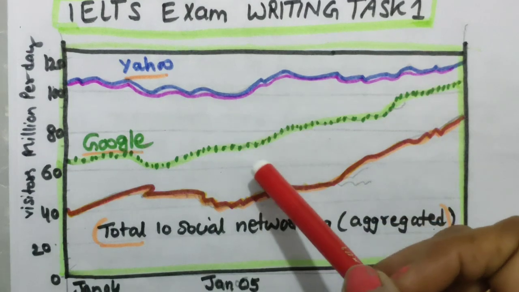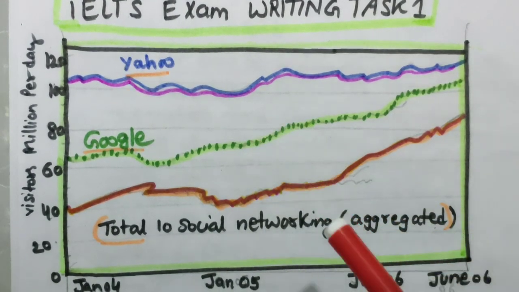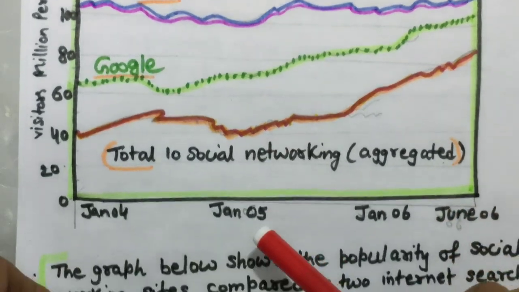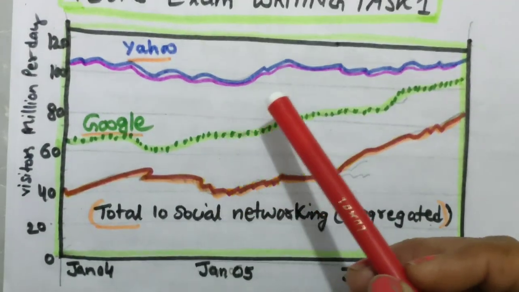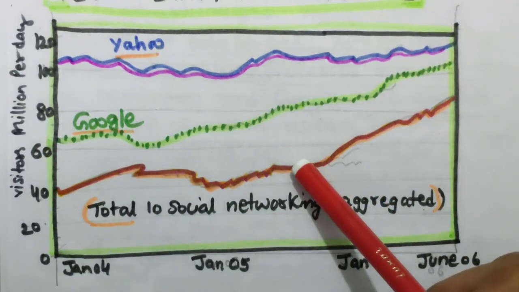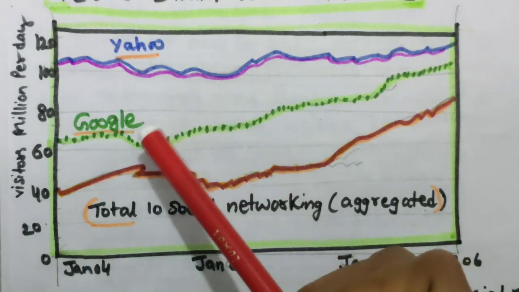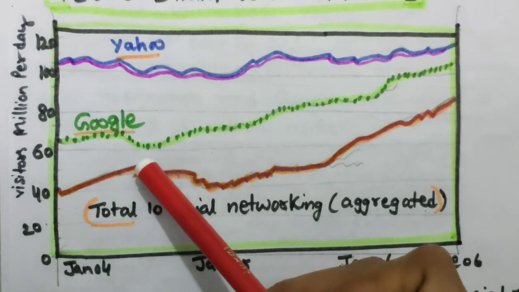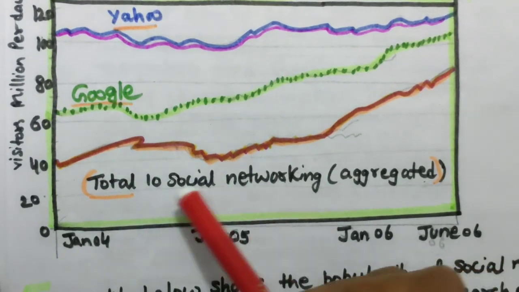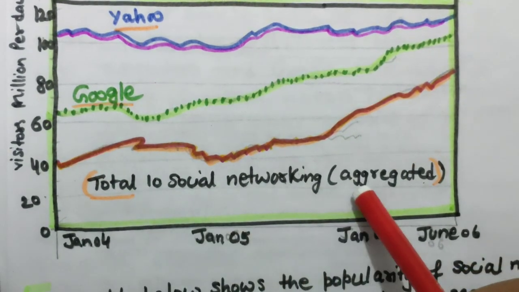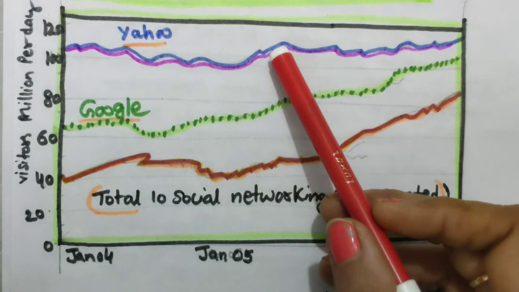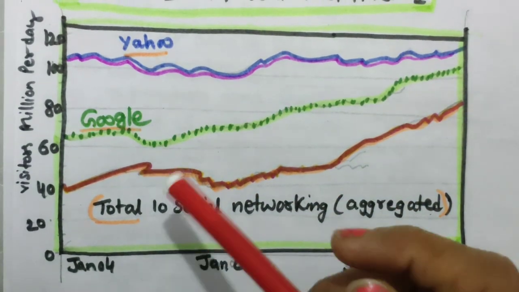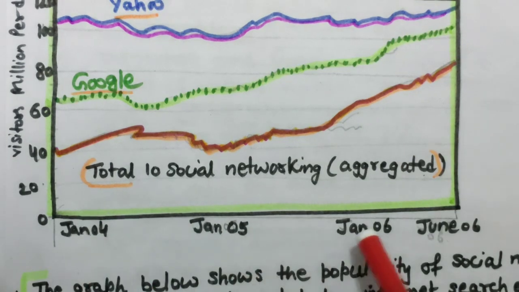So after getting the question statement, meaning the diagram, in my exam, what will you do? You will read the diagram first, and then we will read the question statement also. I can see here there are 3 lines. One line is representing yahoo.com, second is representing the Google search engine or google.com, and then a total of 10 social networking sites aggregated. So it means 3 lines are given: Yahoo, Google and social networking, and 4 time periods they have given: